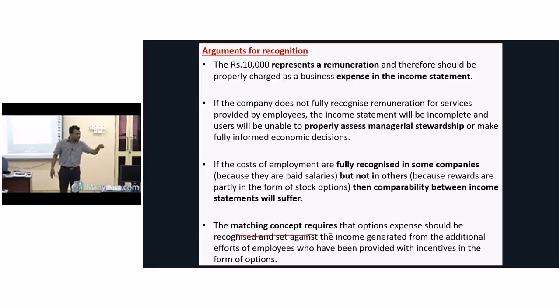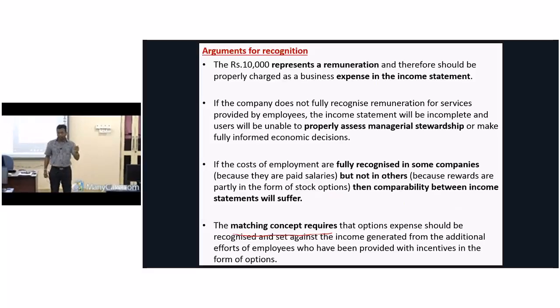In your case, you have an incentive which is to be earned at the end of the third year if and only if you work well for the company. So therefore you work well. Why? You have a target to achieve at the end of the third year. So now, what happens? Both are part of remuneration. I pay 100,000 for both of you. In addition to that, I have given a promise to pay something extra at the end of the third year. It's also part of the remuneration package that I offered to you. So therefore remuneration should be recognized as what? Expense. No doubt at all.